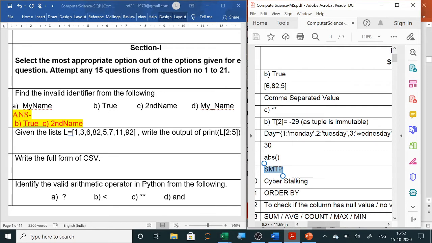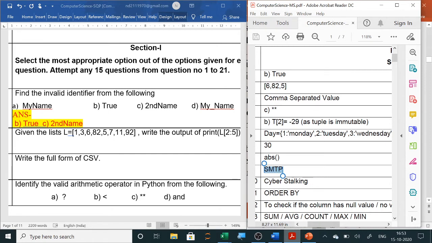So the answer will be B and C, two invalid identifiers. In the CBSE answer sheet it is given wrong, so you can correct it in your copy that B and C both are invalid. You can write the reason also: True is a keyword, and the second name starts with a numeric value, so it cannot be an identifier.